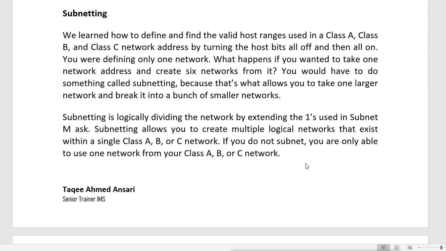You have a whole campus, with different buildings and different departments. It is not possible that all your 1,000 devices are in the same department or building. But in IPv4, if you have a class A or class B address, one network, that means all those machines can communicate together.